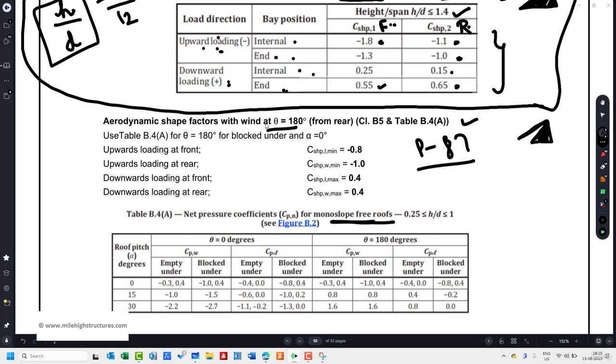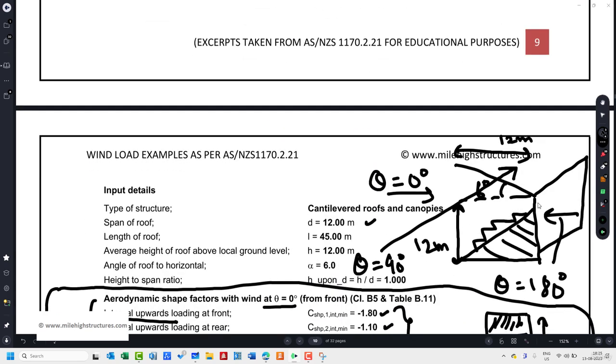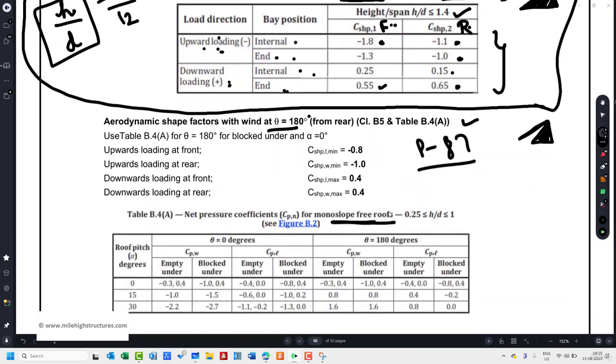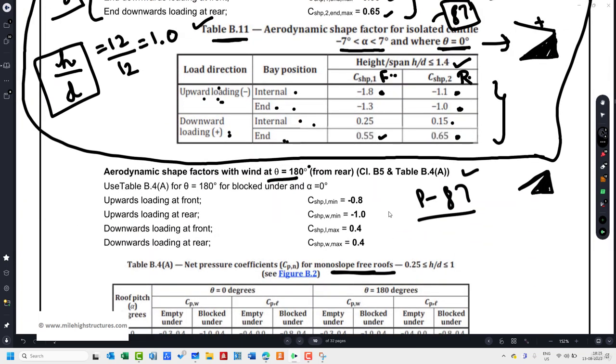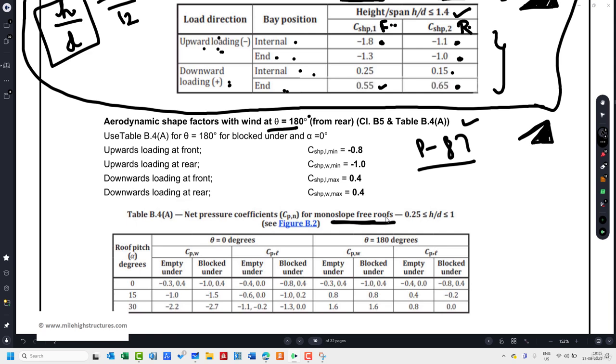So how we can understand that is that for theta equal to 180 and theta equal to 90, the values need to be derived from a similar type of roofing structure, that is monoslope free roof. This is also more or less a monoslope free roof itself, but assuming that it is a cantilever roof. So as per the aerodynamics of the wind structure, theta equal to 0, that is when wind is acting from the front, the behavior is different. But when the wind is flowing from theta equal to 180, that is from the back side, we can refer to the behavior of the monoslope free roof itself.